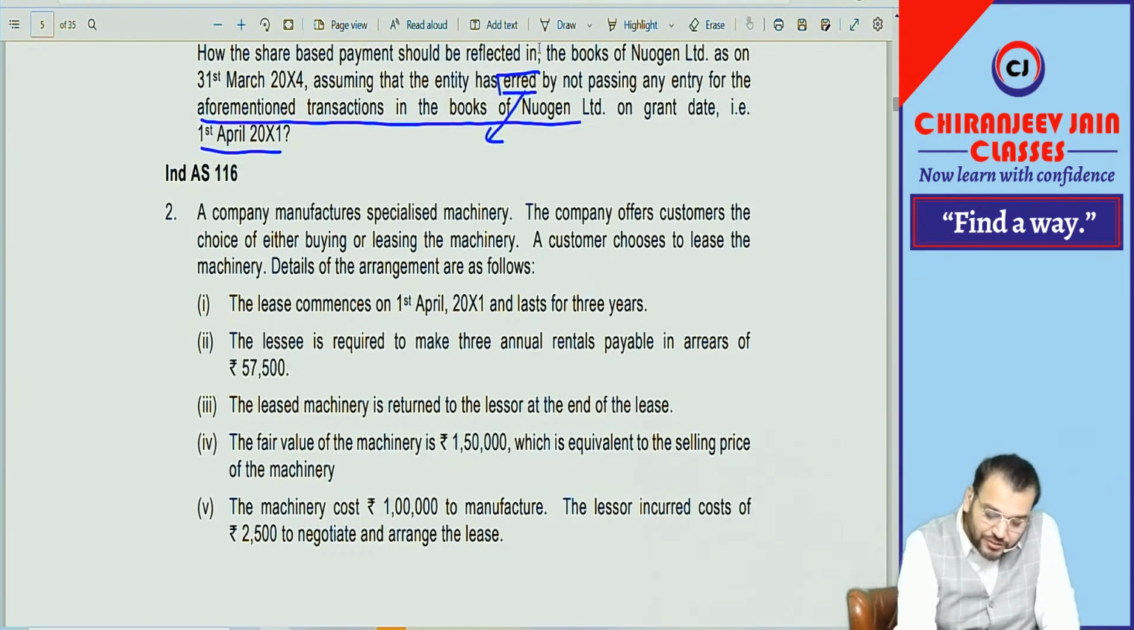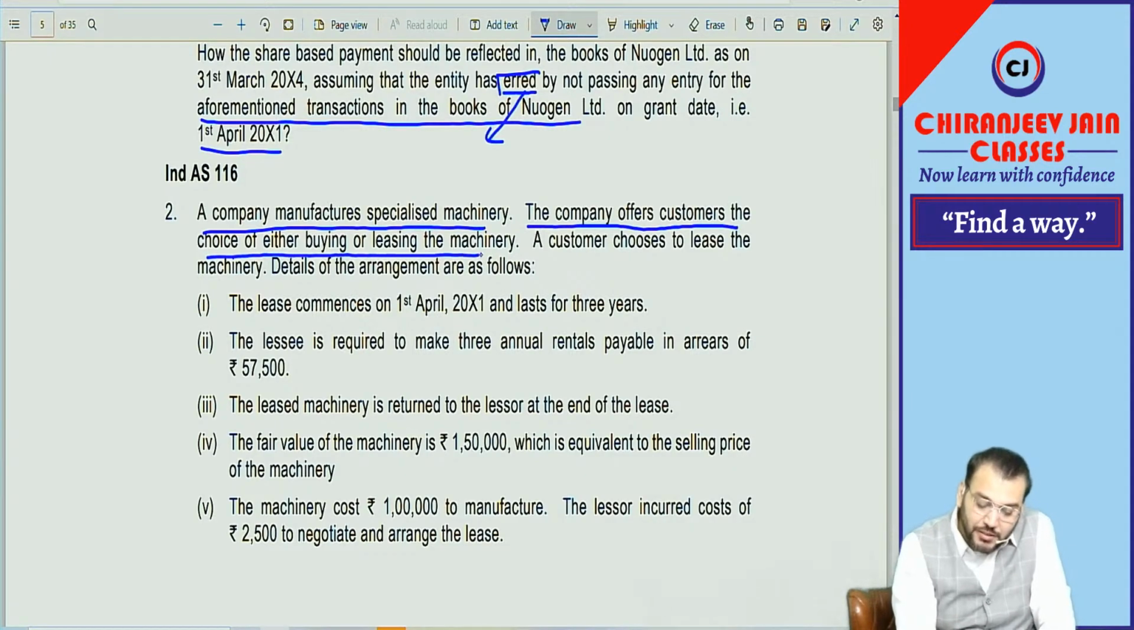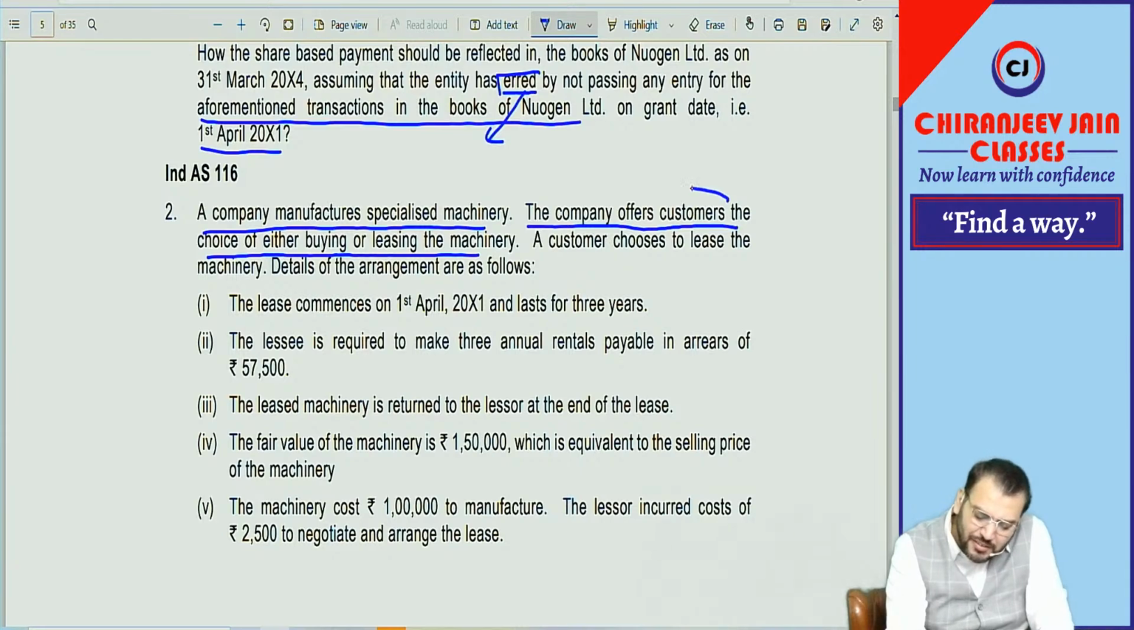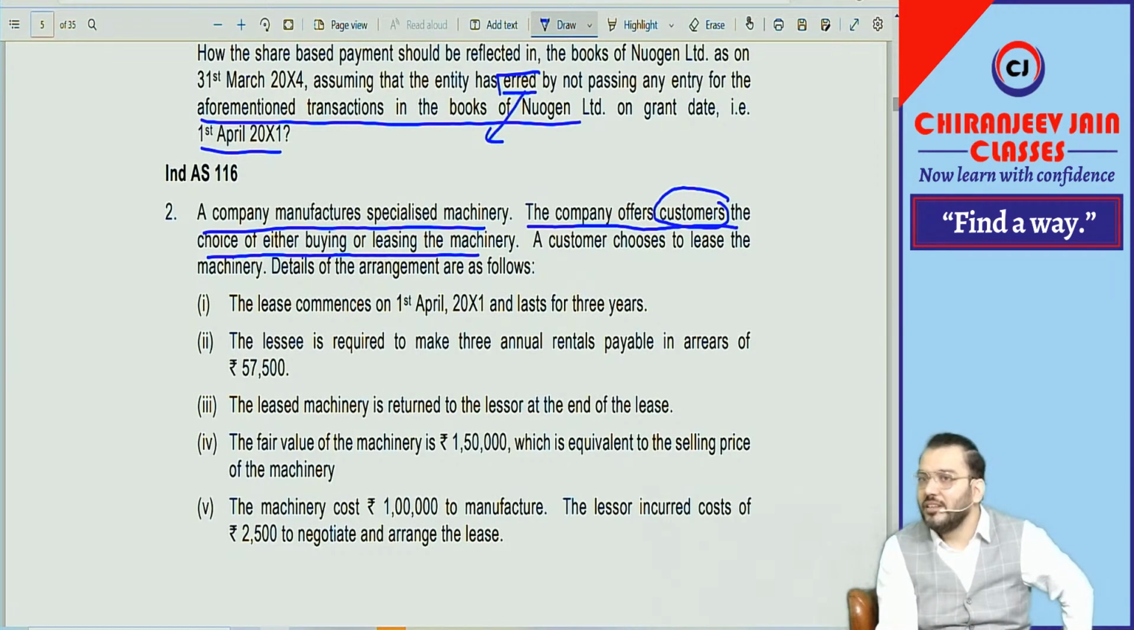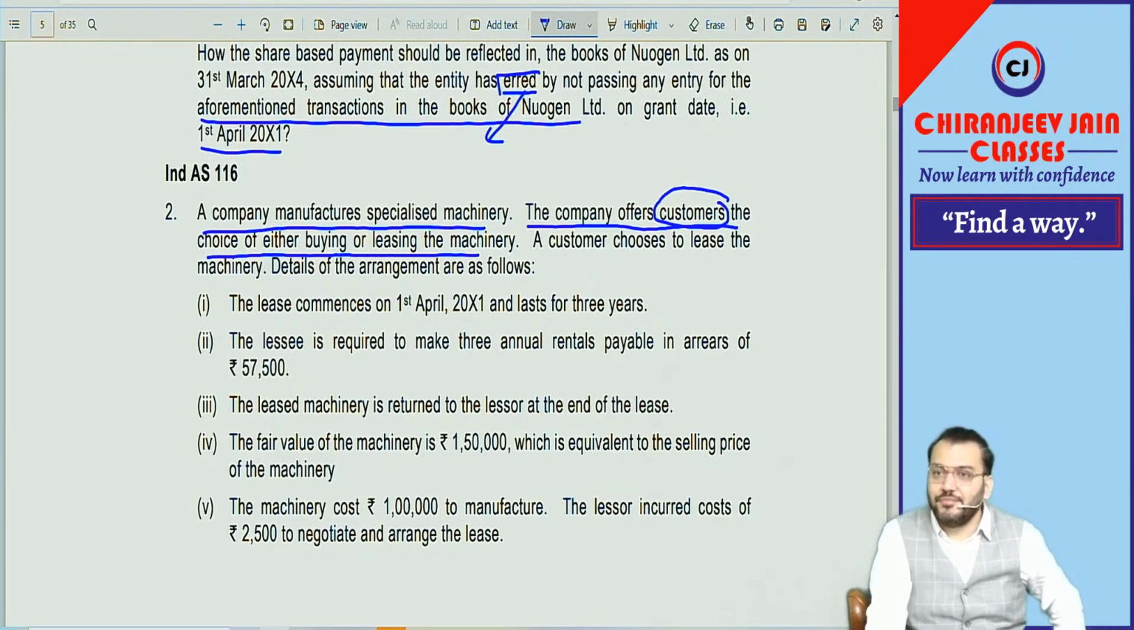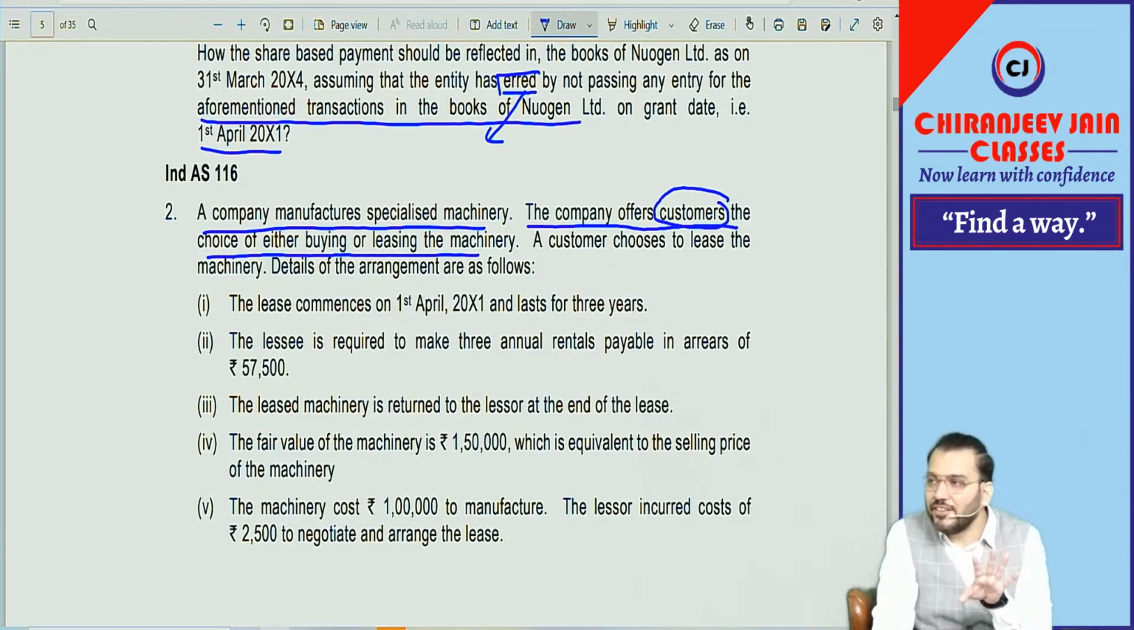A company manufactures specialized machinery. The company offers customers the choice of either buying or leasing the machinery. The company offers customers. Can you say, once the word is customer, it means it is a manufacturer only. The question is not silent. The company offers customers. Customer means what? Lessor is a manufacturer, no? Manufacturer or dealer. Non-manufacturer means they are financer. Are you able to understand?